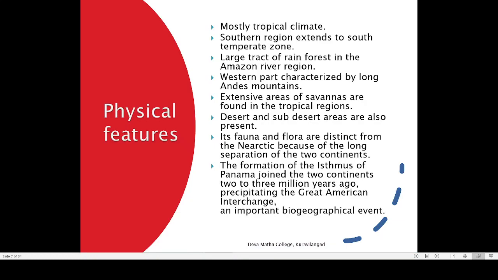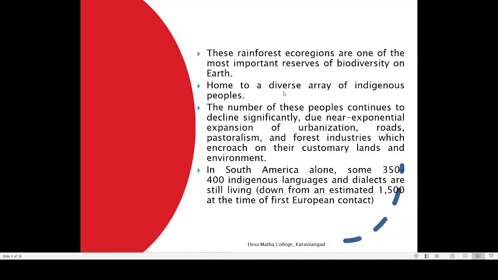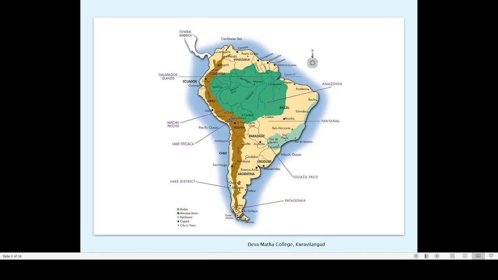Now another peculiarity is that the western part is characterized by the long Andes mountains. Somewhere here I have shown the Andes, this brown color. This is a mountain chain. Just like we have the Western Ghats mountain chain from Bombay to Kanyakumari region, in South America also the western margin of South America is characterized by a mountain chain. That mountain chain is known by the name Andes Mountains.